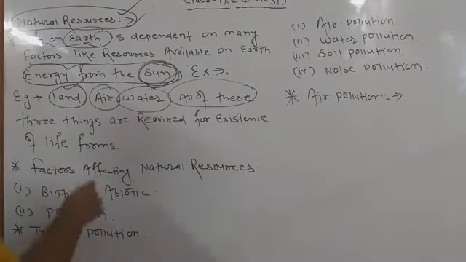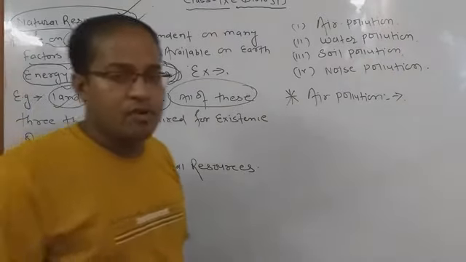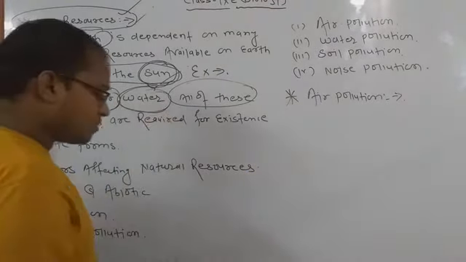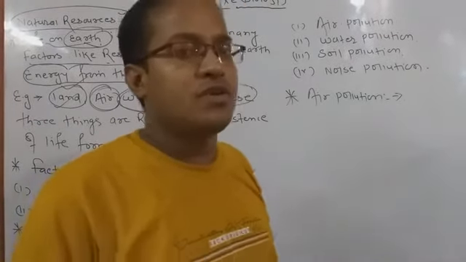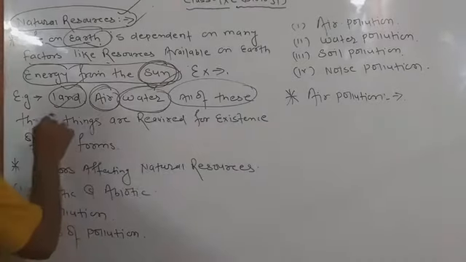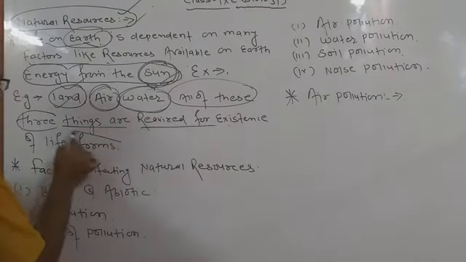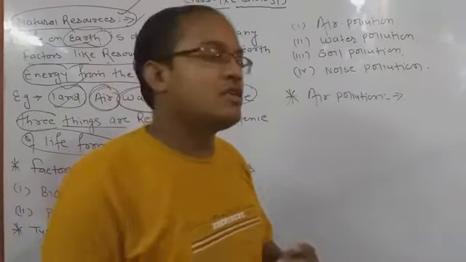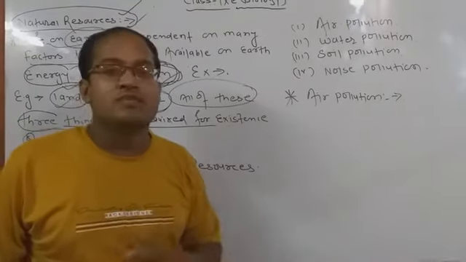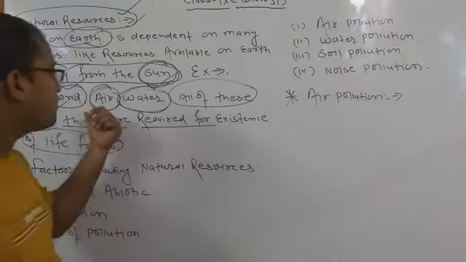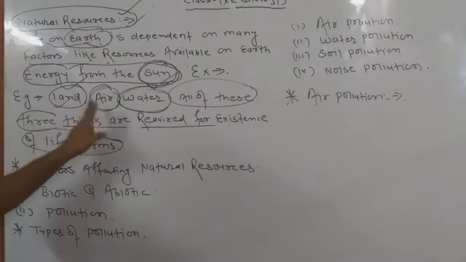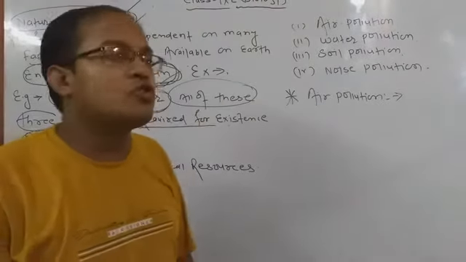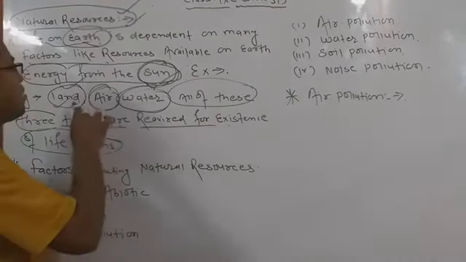सबसे most important part जो है आपका land for living and for making our own habitat, air for breathing, water for drinking and washing and bathing, many more uses of water we know. But these three things are required for the existence of life forms. Okay, so most important point, if you don't know the meaning of air, water and land, then your life is totally spoiled. But most important point here I have written, land रहने के लिए, air सांस लेने के लिए, water पीने के लिए, ठीक है, जो drinking facility है, bathing facility है, और भी जो भी facility है, which are generally acquired from all these resources.